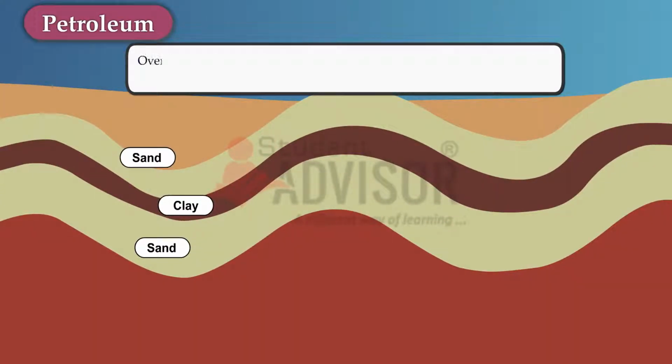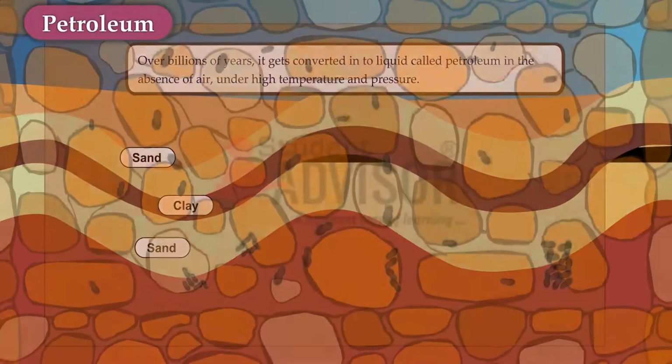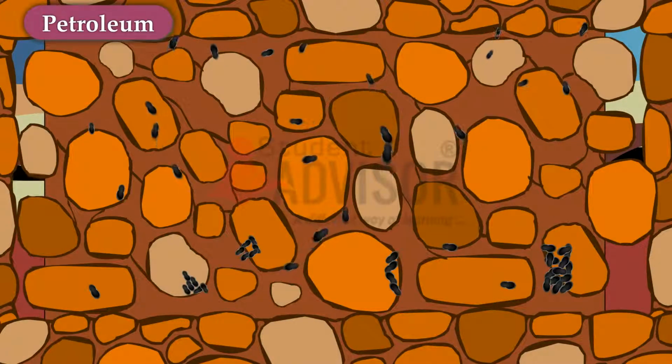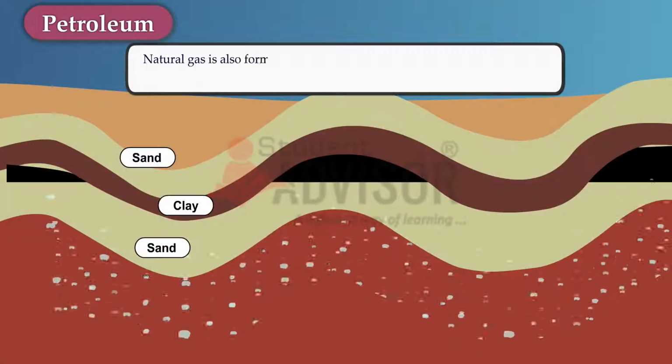Over billions of years, it gets converted into liquid called petroleum in the absence of air, under high temperature and pressure. Natural gas is also formed with petroleum.